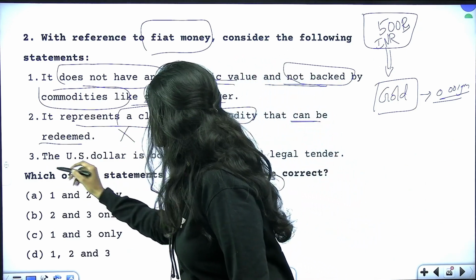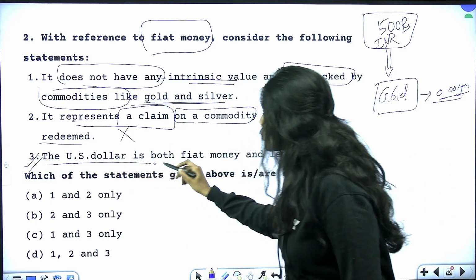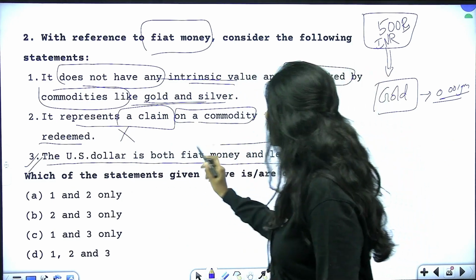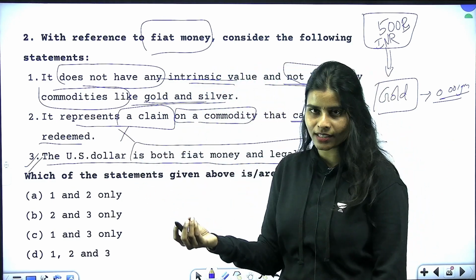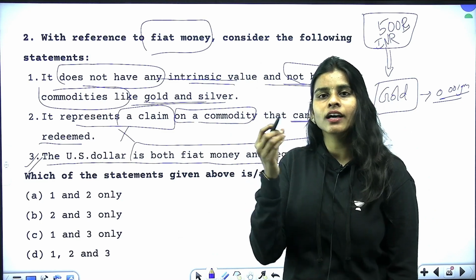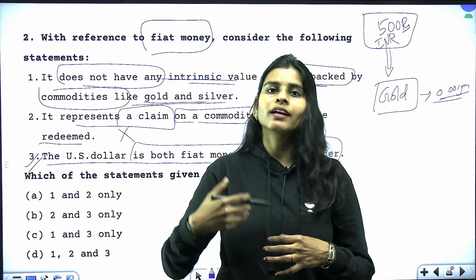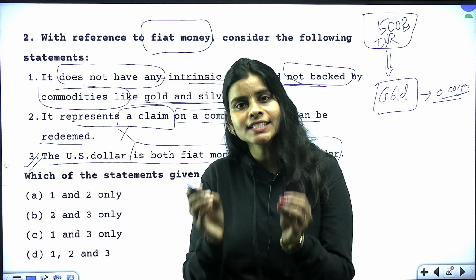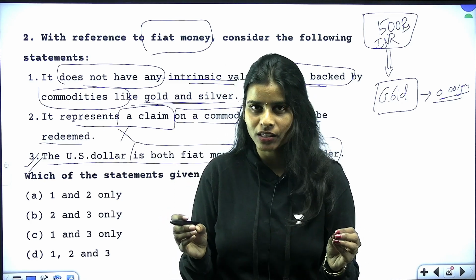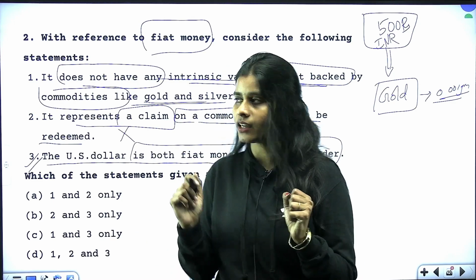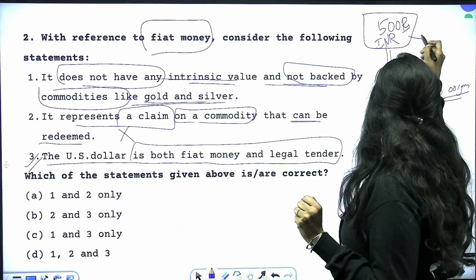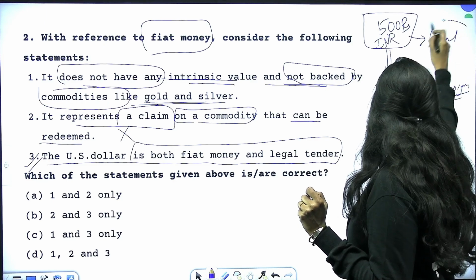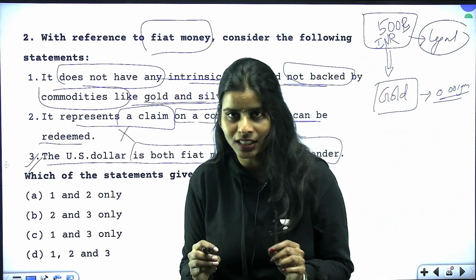So which of these statements are correct? We have the third statement here: the US dollar is both fiat money and a legal tender. Of course, yes. So what is a legal tender? If the government, by regulation, is backing any particular currency, asking you to accept it as a medium of exchange, then it is a legal tender. So this 500 rupee note is a legal tender because it has the signature of the RBI governor on it.